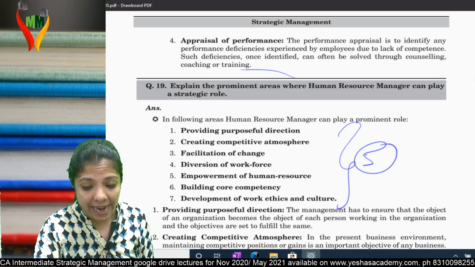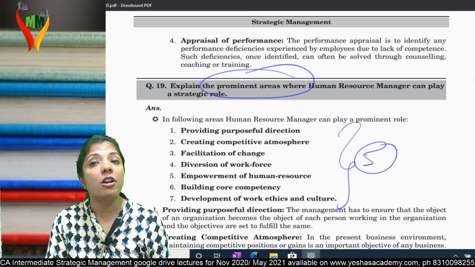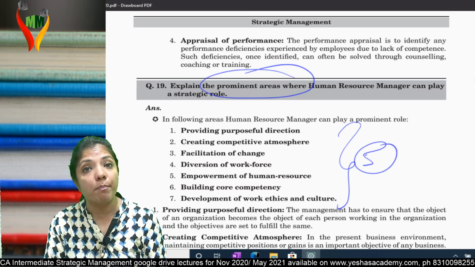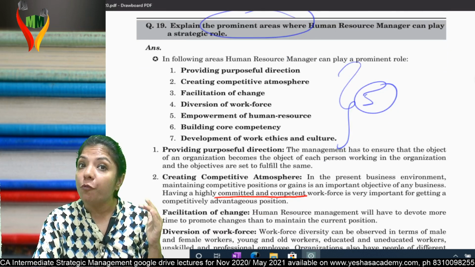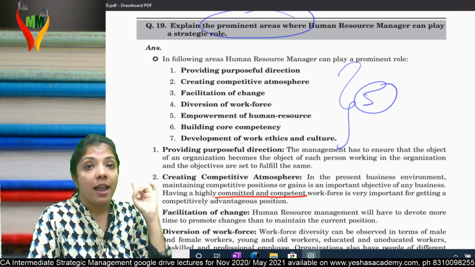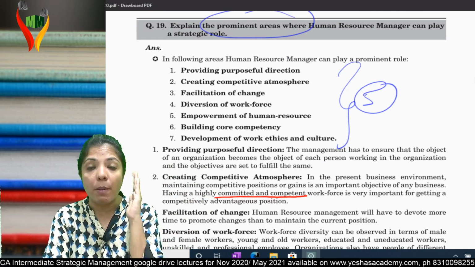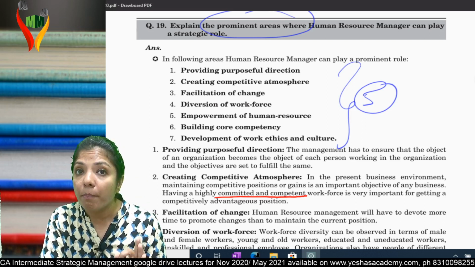Explain the prominent areas where the HR department plays a very important role, where HR managers play an important role. First area, providing purposeful direction. Understand? The direction of the employer and the direction of the employee should be the same. Who ensures that purposeful direction? HR team. Second, creating a competitive atmosphere.